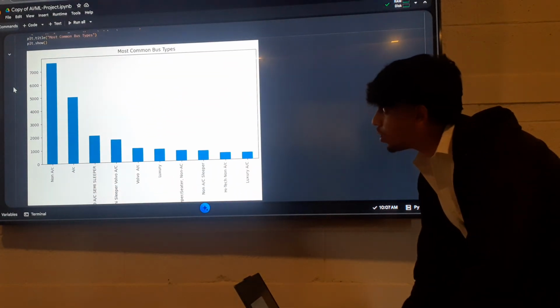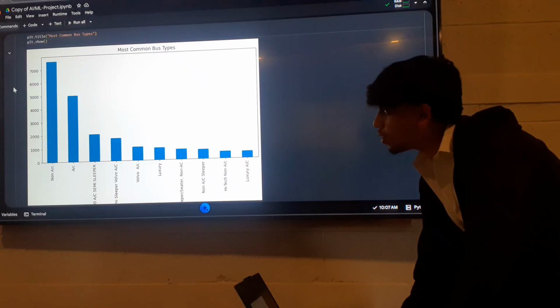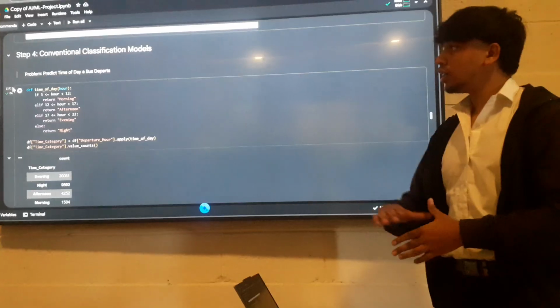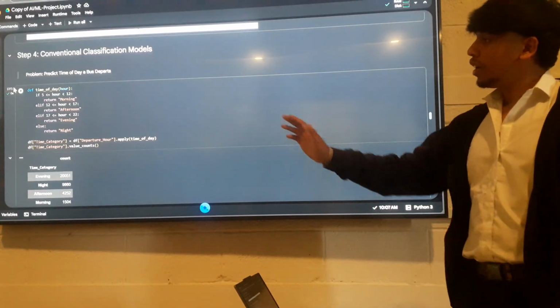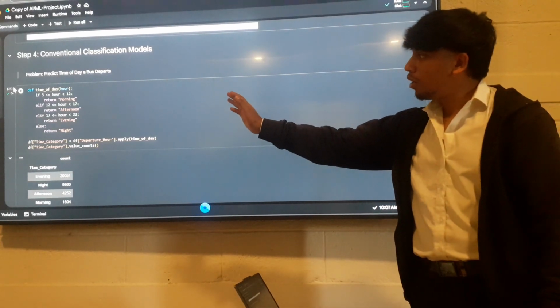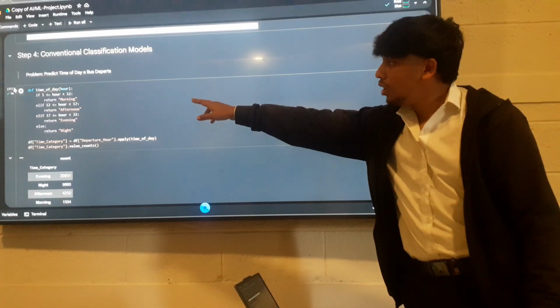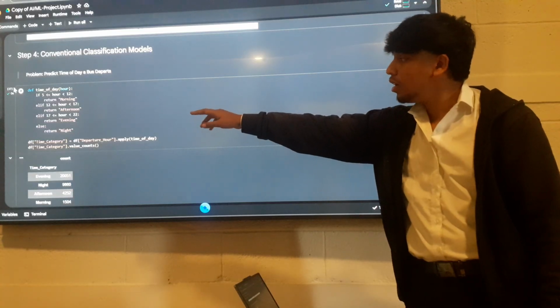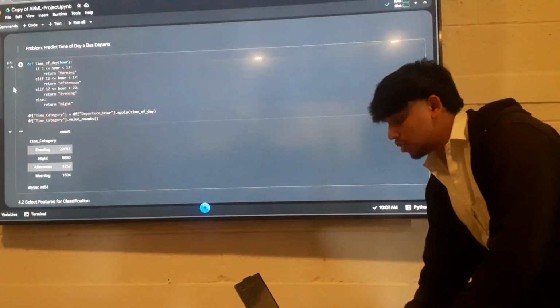Next, this shows the most number of buses used in different trips. Here are the classification models, where I divided the departure time: where the departure time is less than 12 hours, we return it as morning. If the departure time is less than 17, return it as afternoon. Less than 10 p.m., return it as evening, else night. So I have categorized it into 4 classes.